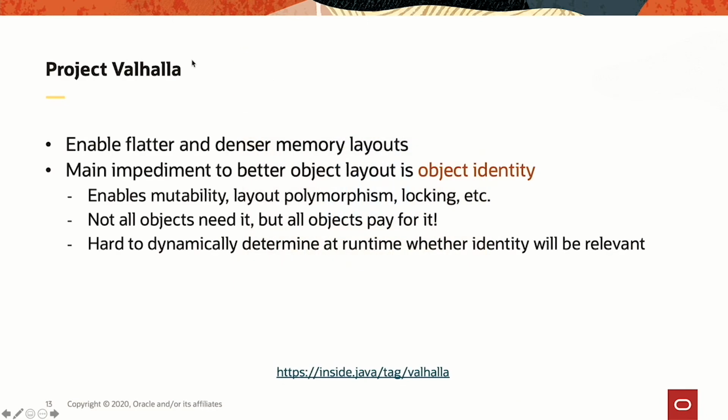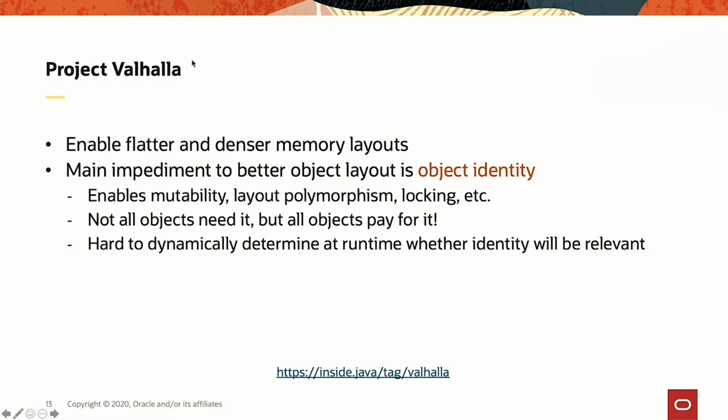Moving on, Project Valhalla. So the goal of Project Valhalla is to reboot the relationship between the Java virtual machine and the data in memory. We can all agree that Java is very good at optimizing code. I mean that we spent many years of engineering effort to make sure that the JIT compiler, that the HotSpot VM always generate highly performant code. So the next obvious step is to look at what can we do on the data front. How can we optimize how data is laid out into memory? So we would like to have flatter and denser memory layouts.